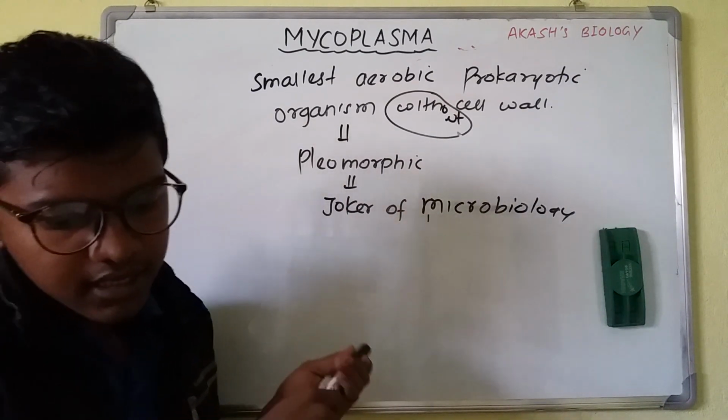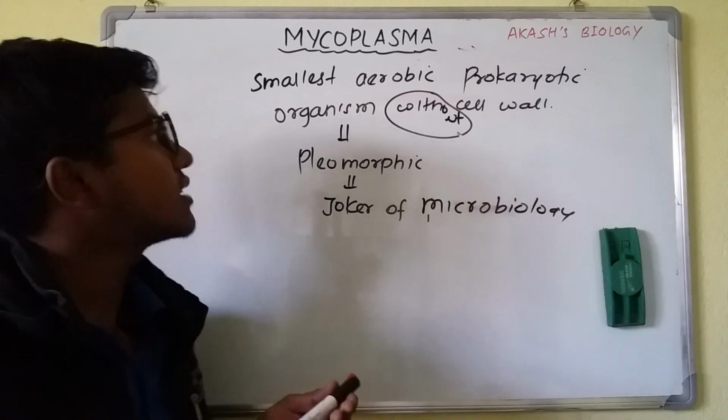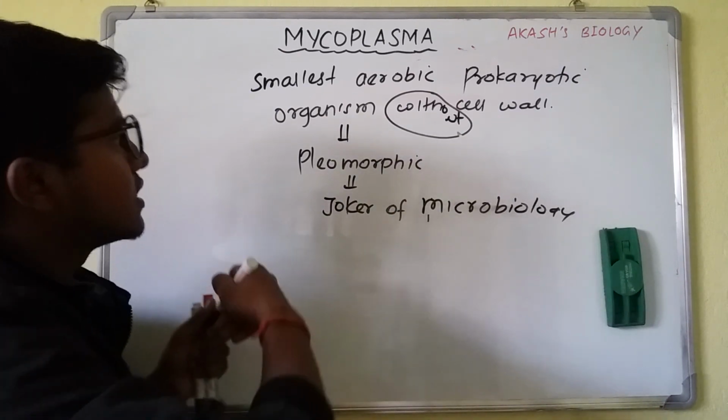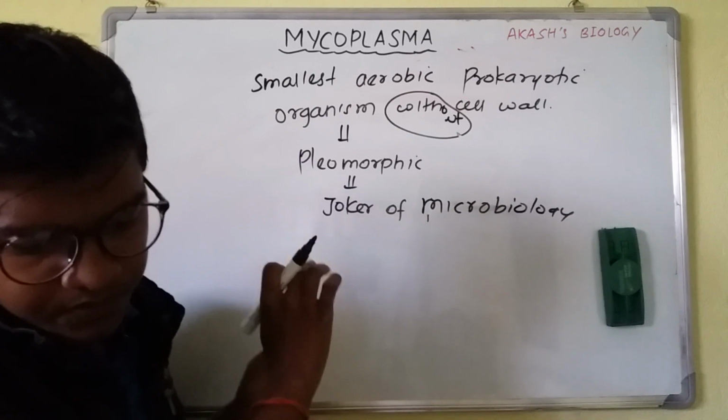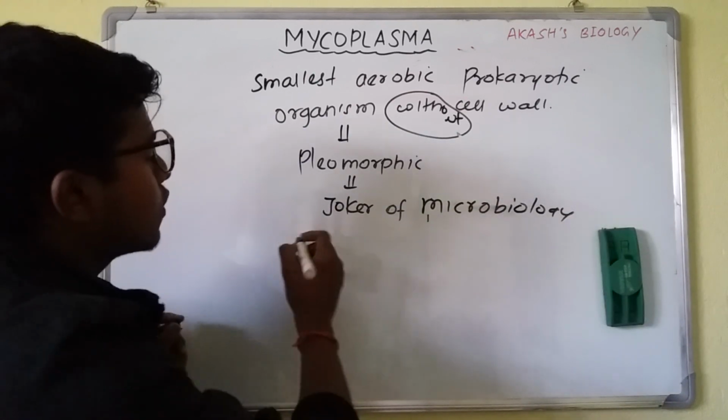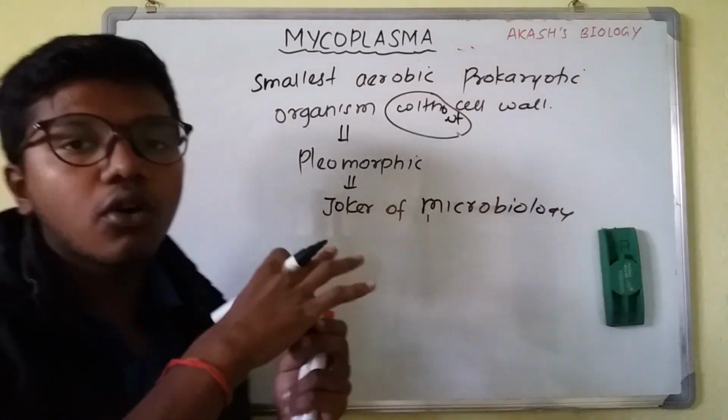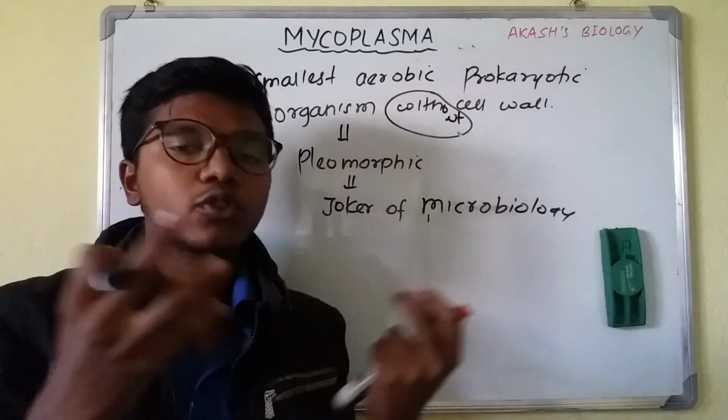Another thing, there are lots of features that mycoplasma shares. First of all, it is without cell wall. Second, they have a colonial appearance, which means they do not occur singly, they occur in groups or bundles.